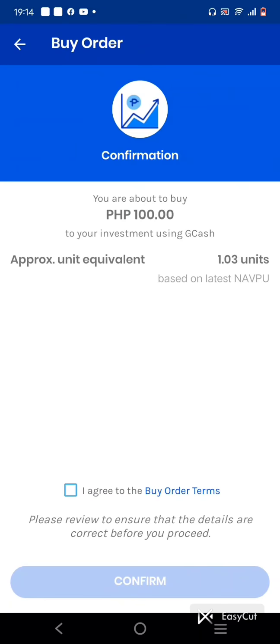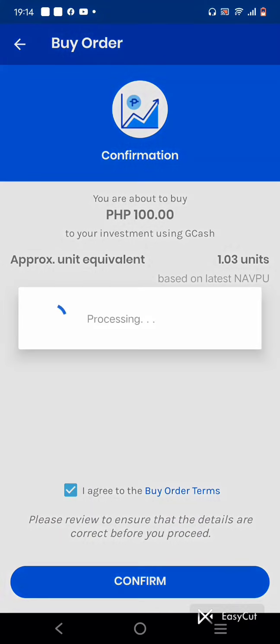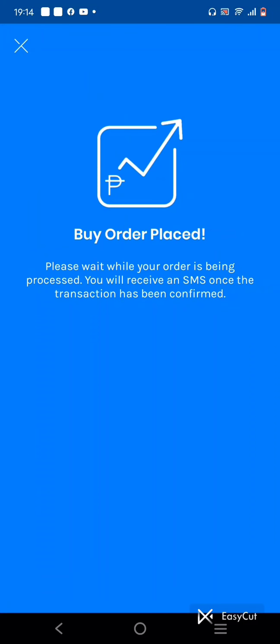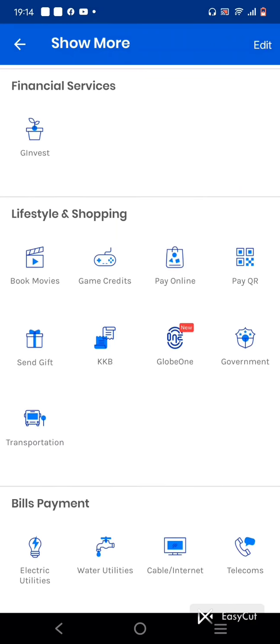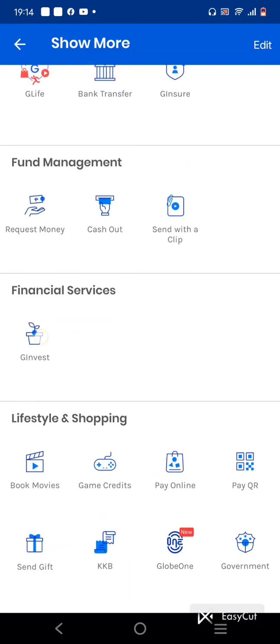Next. You're about to buy, if your investment is in GCash, 1 point. Based on this, I agree with the terms. So I read that. Confirm. Okay, order's placed. So we'll just wait until our investment is approved.